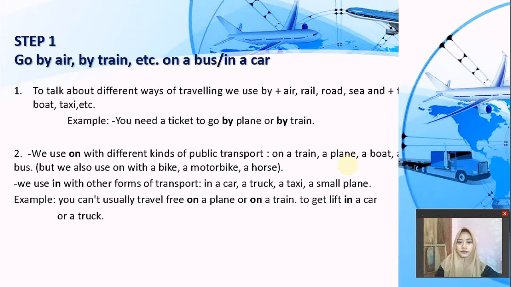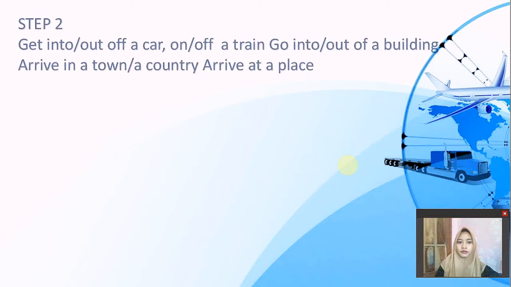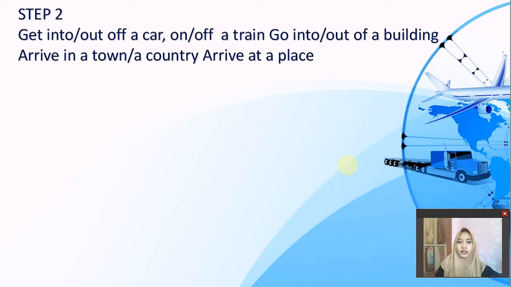Next, step 2: get into or out of a car, on or off a train, go into or out of a building, arrive in a town or a country, arrive at a place.